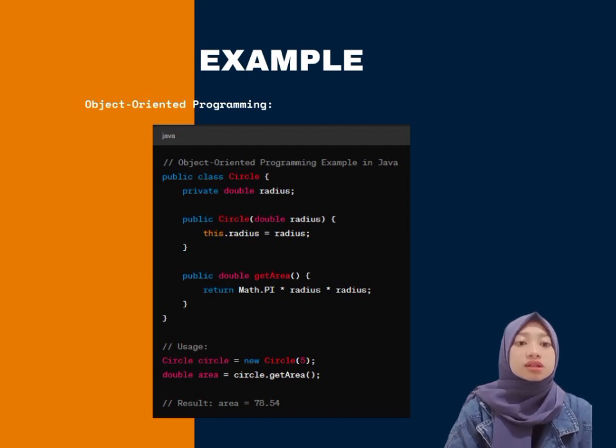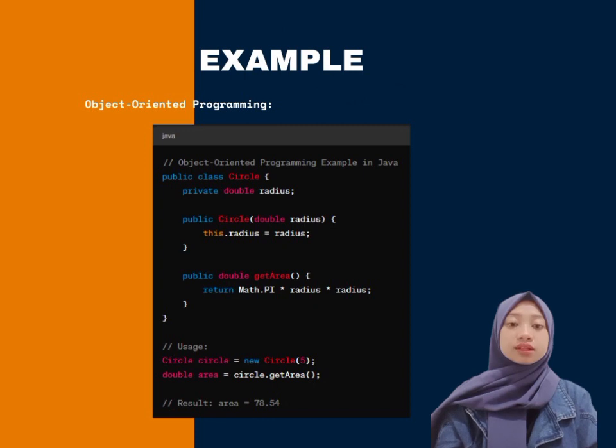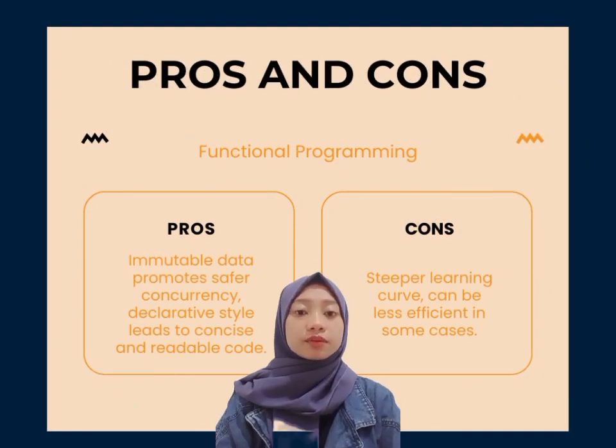When we create a circle object using this class, we provide it with a radius, e.g. 5 units. Then we can call the method getArea on this object, which calculates the area of the circle based on its radius using the formula πr squared. So in our example, we create a circle with a radius of 5 units. We then call a getArea method on the circle object, which returns the area of the circle, approximately 78.54 square units.